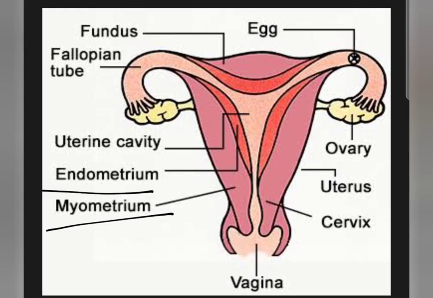So this layer is known as the myometrium, and this red colored one is known as the endometrium. These are the different layers. Not exactly outermost, basically we can call the endometrium the innermost layer, which forms a thick covering within the uterus. Okay, so I hope till the uterus it is clear to you all.